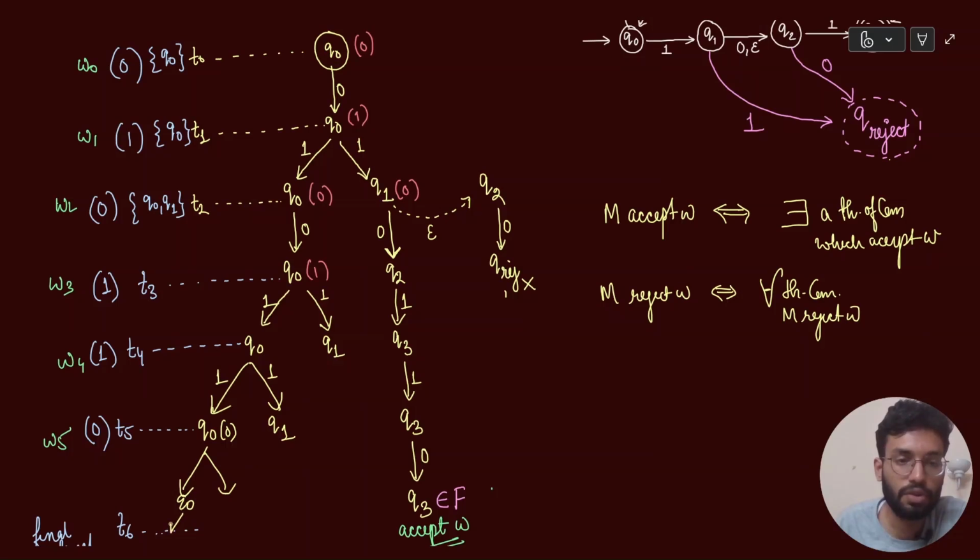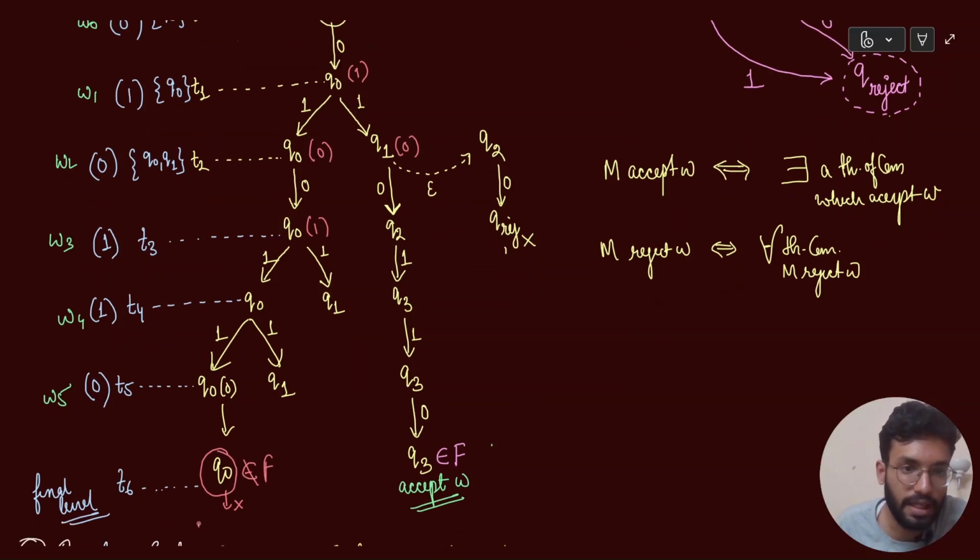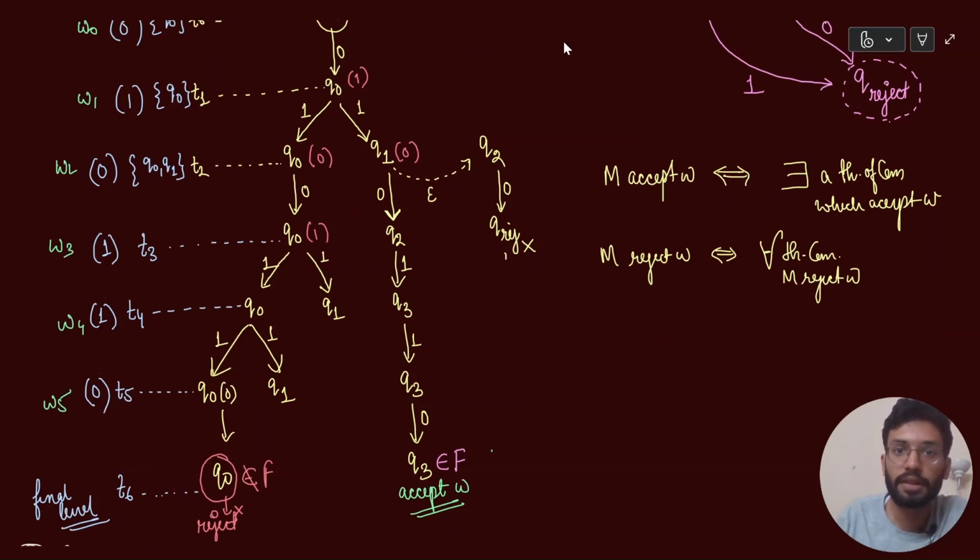so at Q0 you take 0, so you will remain at Q0. Then at Q0 you can just go ahead. So okay, let me write it clearly. You are at Q0 and you need to input a 0, so you will remain at Q0. And since you are at T6, you cannot have any other inputs as such, so you will see whether this belongs to F or not. But Q0 does not belong to F, so this thread of computation gets rejected. Correct? Similarly, you can go ahead with this thread of computation at Q1.